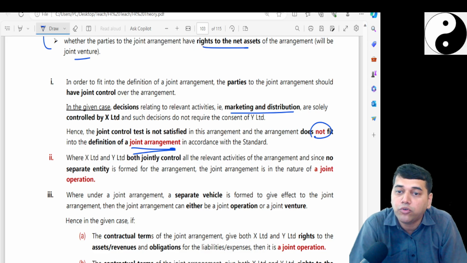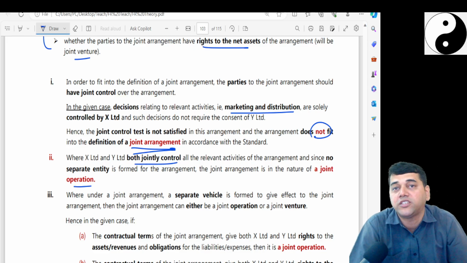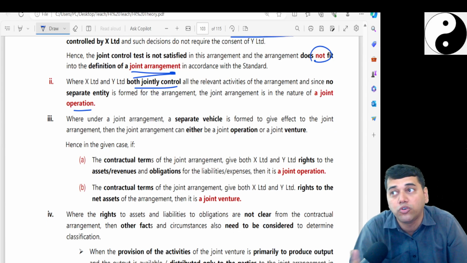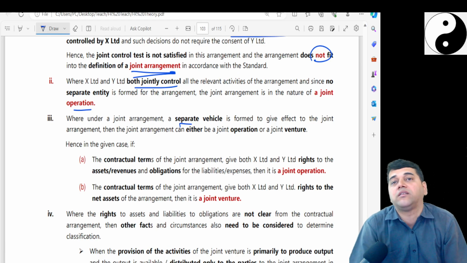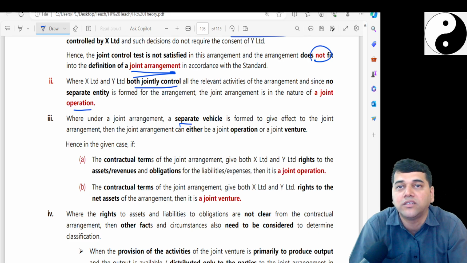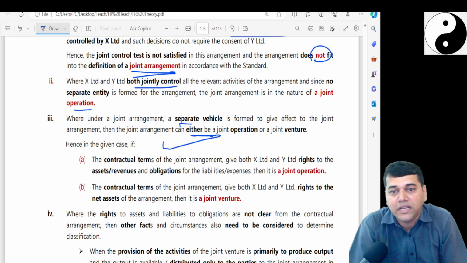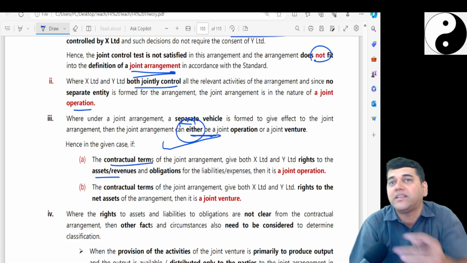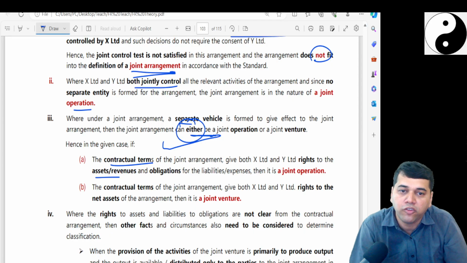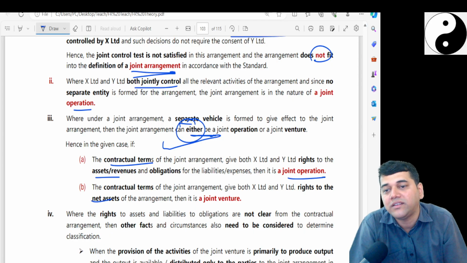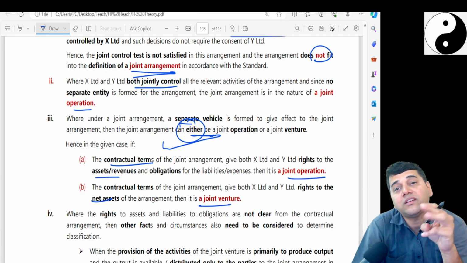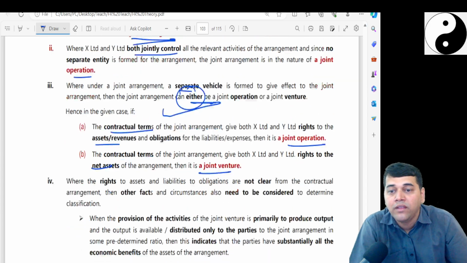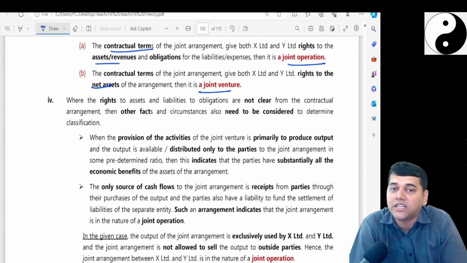Second, where X and Y both jointly control, it is a joint operation because they have a share of assets and liabilities. You don't have any entity. Third question, they say a separate vehicle. The question is silent about the terms and conditions. Then you say that it is either an operation or a venture. If the contractual terms give the rights to the assets and liabilities, just like what they told in the first, it is an operation. But if the contract says net assets, this is a venture. Because the question is silent for the third question on what their distribution share is, and the rights are not clear.